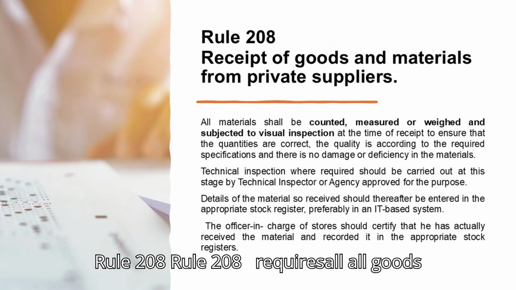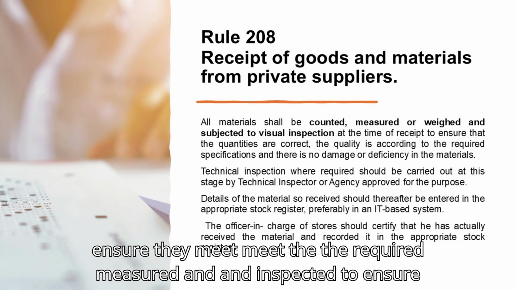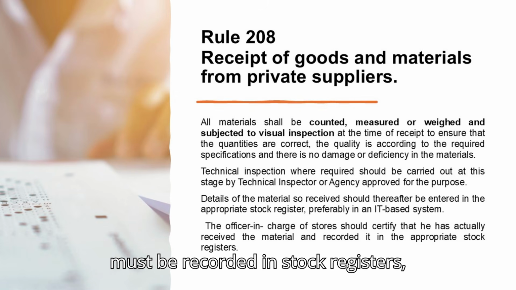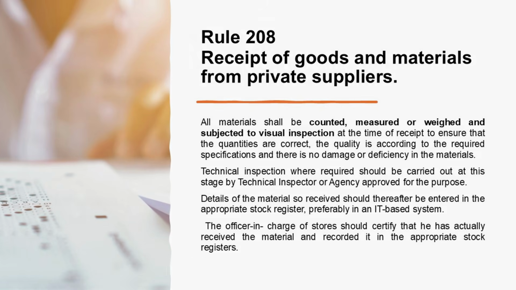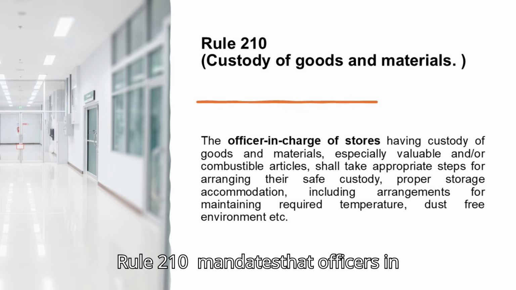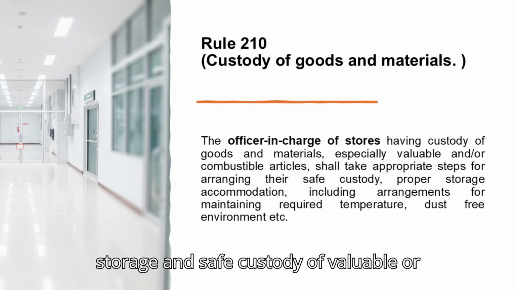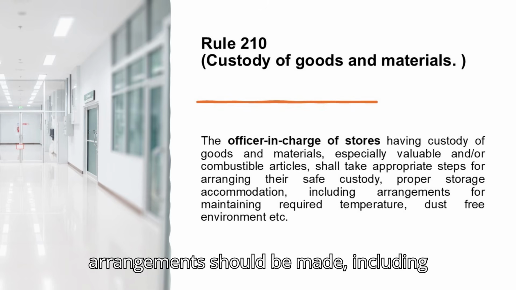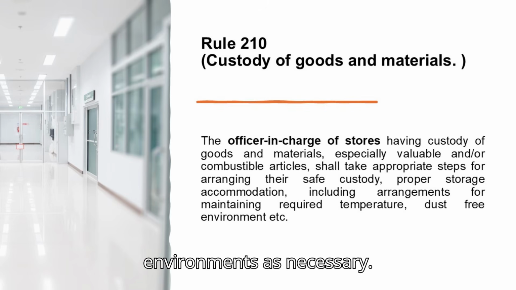Rule 208 requires all goods received to be counted, measured, and inspected to ensure they meet the required quality and specifications. These goods must be recorded in stock registers, preferably using an IT-based system, ensuring accountability. Rule 210 mandates that officers in charge of stores must ensure proper storage and safe custody of valuable or combustible goods. Appropriate arrangements should be made, including maintaining temperature and dust-free environments, as necessary.